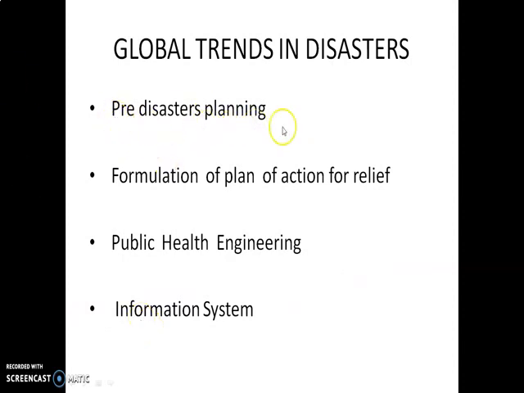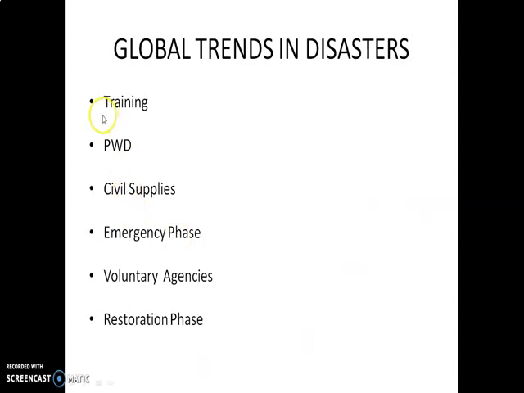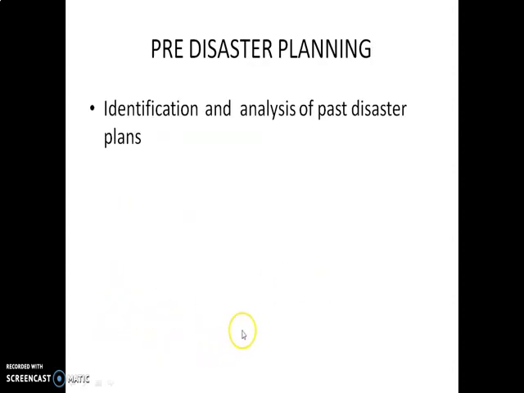One is pre-disaster planning, formulation of plan of action for relief, public health engineering, information system. Next one, we have to give the training: public works department, civil supplies, emergency phase, voluntary agencies, restoration phase. Next one, pre-disaster planning, identification analysis of past disaster plan.